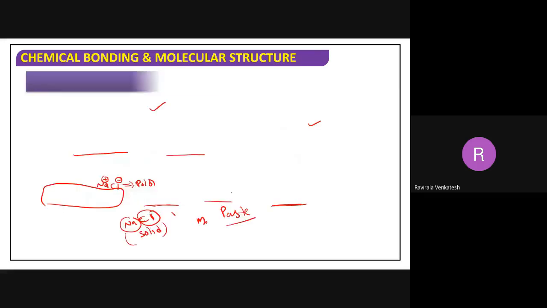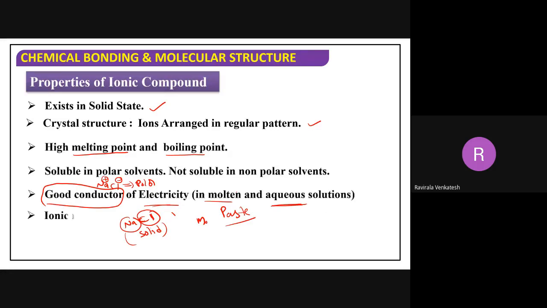This is a very, very important question, beta. The last point is very, very important. They are very good conductors in only what state? Molten and aqueous state. Very, very important point. And ionic reactions are very, very fast because they can easily cleave. Because of what? There is no sharing of electrons.